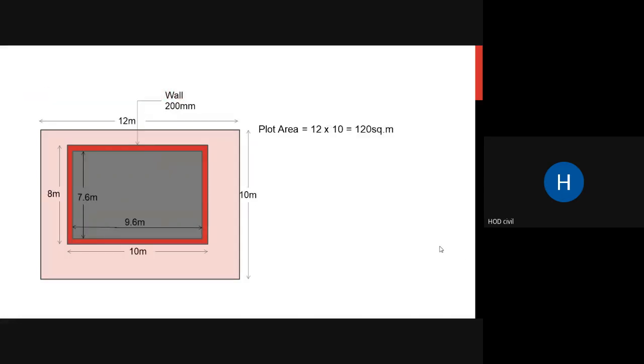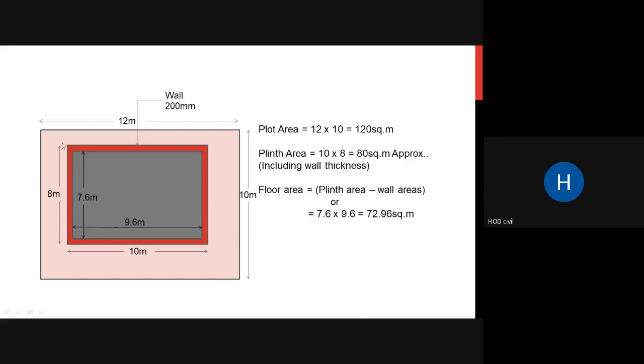So for example, you can see your plot area is 12 meters by 10 meters. The outside area is your plot area, so it is equal to 120 square meters. Next, plinth area will be 10 into 8 meters, so it will be 80 square meters approx, including your wall thickness. So plinth area is out to out.